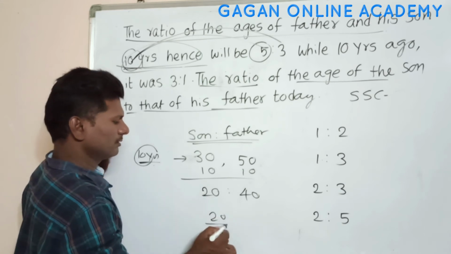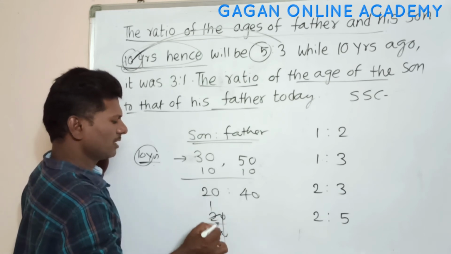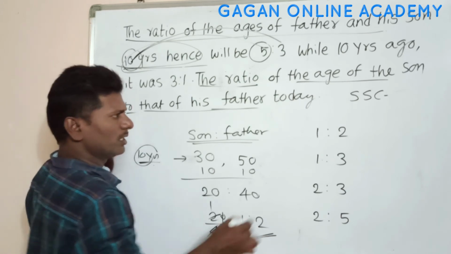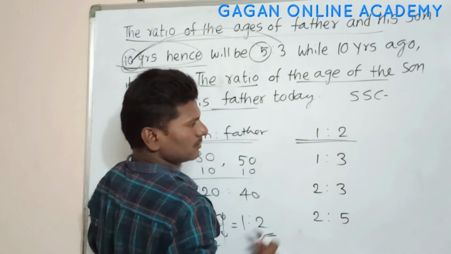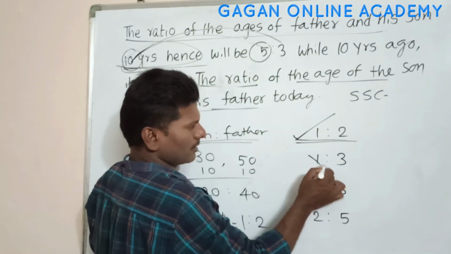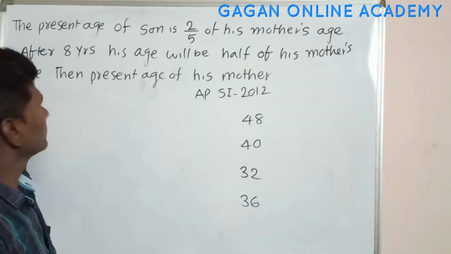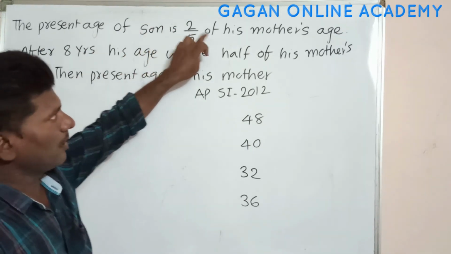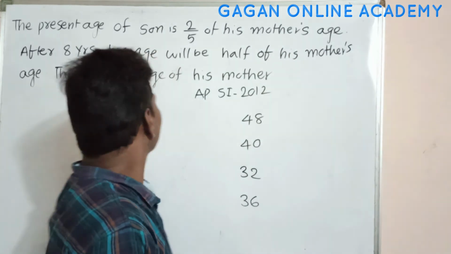Now I am dividing these two numbers. 2 ones are 2, 2 twos are 4. I got 1:2. So 1:2 is given in the first option, so this is my correct answer. Remaining are wrong answers. The present age of son is 2/5 of his mother's age.